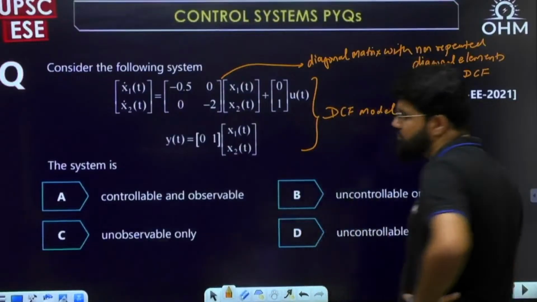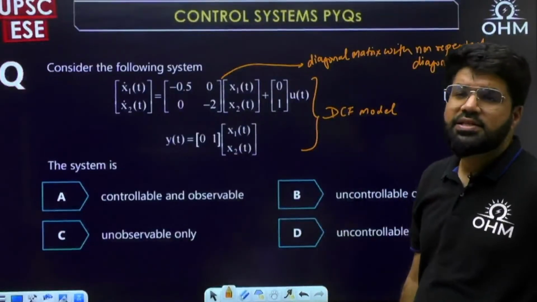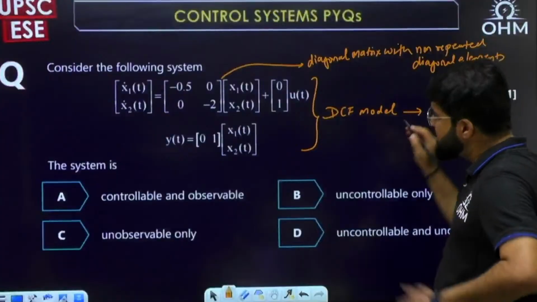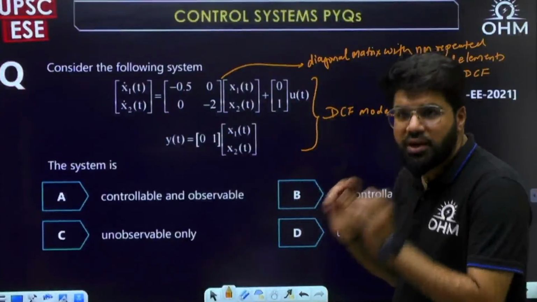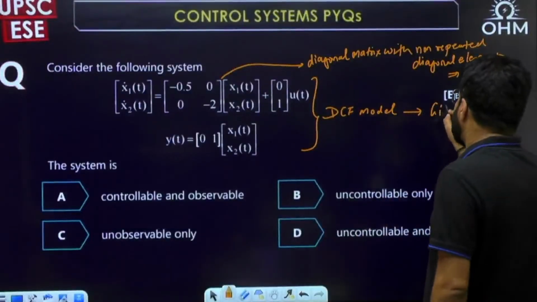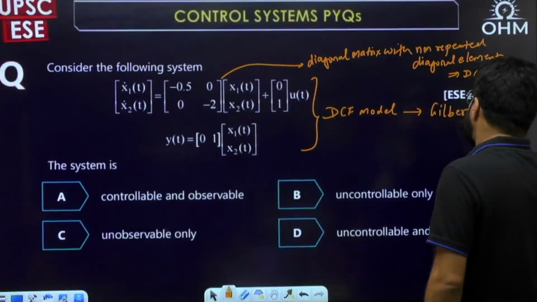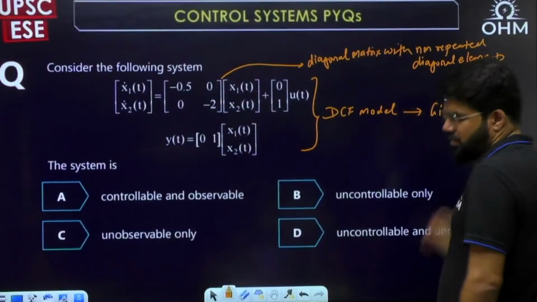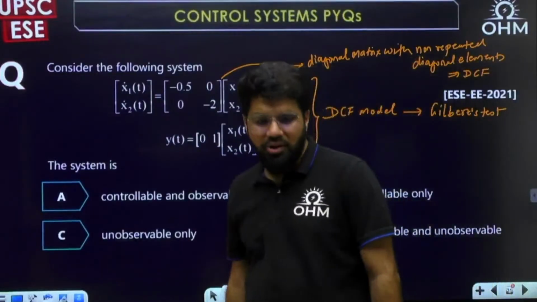And for DCF or JCF, you can still apply Kalman's previous method, you can cut, copy, paste and apply. But for DCF and JCF, there is a very, very simple test known as Gilbert's test. Okay, which I will not cover in detail right now for this session.